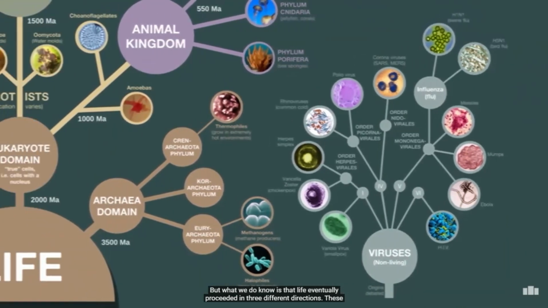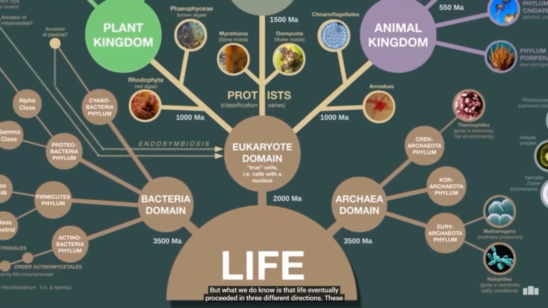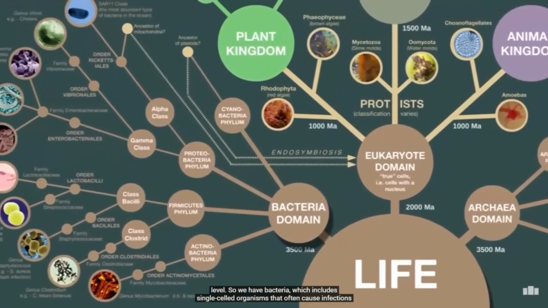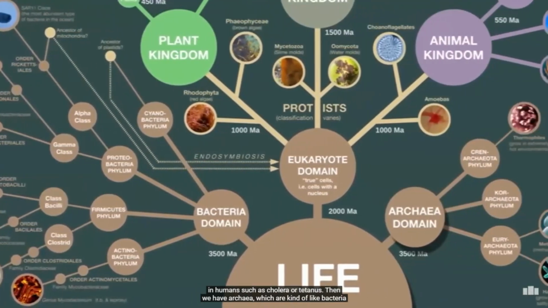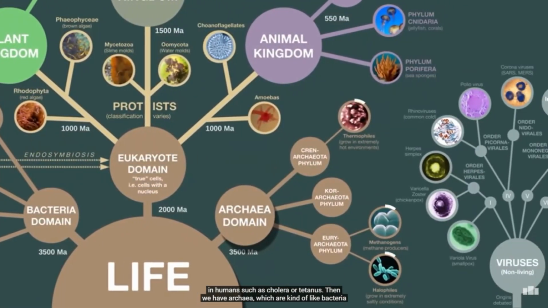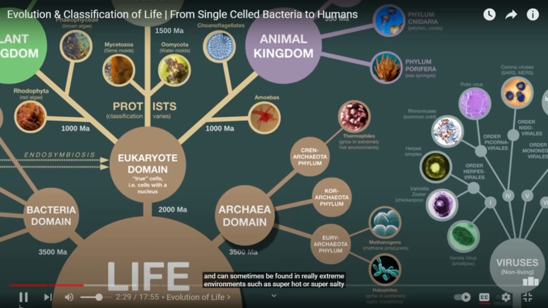But what we do know is that life eventually proceeded in 3 different directions. These are called domains, and they are the top classification level, coming before the more well-known kingdom level. So we have bacteria, which includes single-celled organisms that often cause infections in humans, such as cholera or tetanus. Then we have archaea, which are kind of like bacteria and can sometimes be found in really extreme environments, such as super hot or super salty conditions.